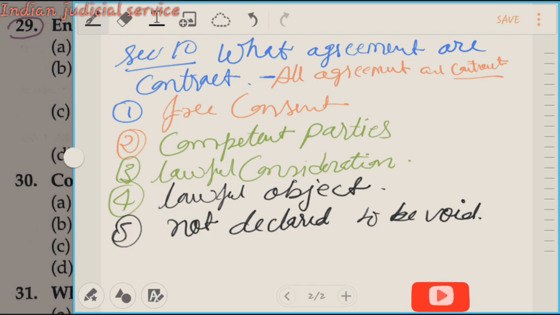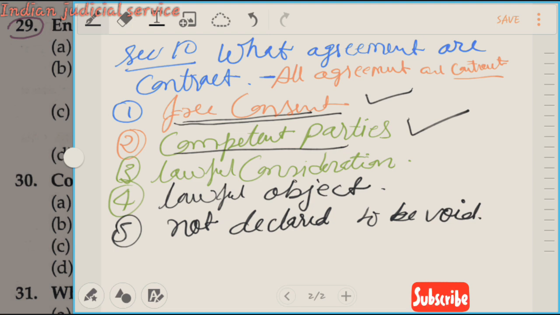First of all, agreements are contracts if they follow these things. First thing is the consent to be free. The parties of the contract must have free consent without any coercion, threat and promise, these things. So consent to be free, this is the first point. And second condition is competent party, means the party to be competent, not a minor party or unsound party. So these are the parties for a valid contract, the party to be competent.